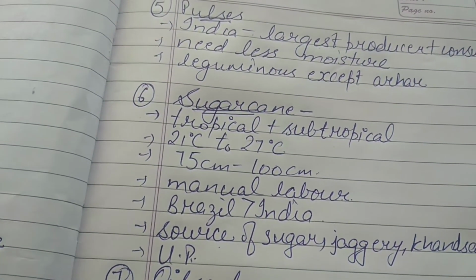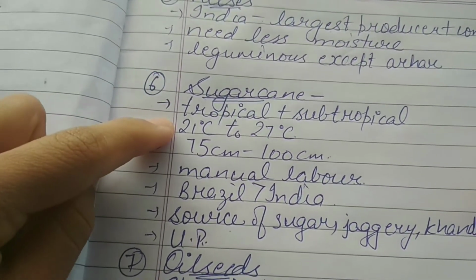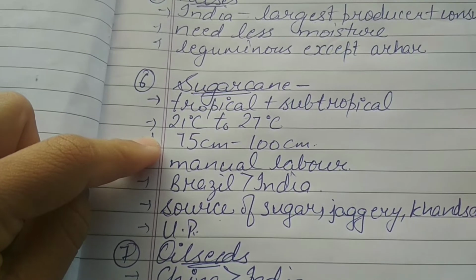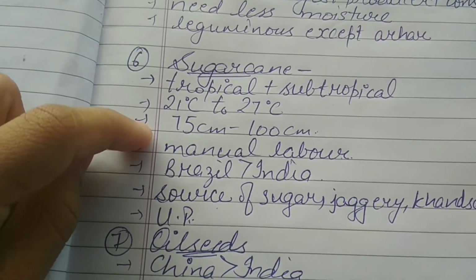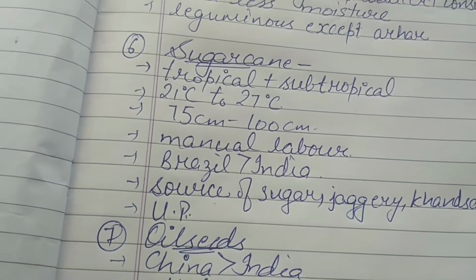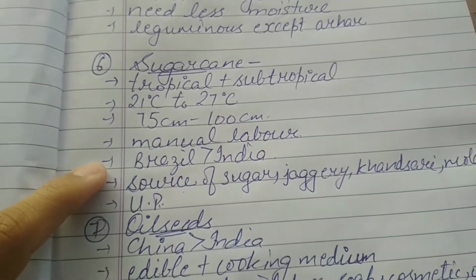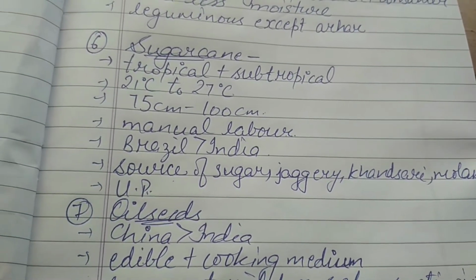Temperature requirement for sugarcane is 21 to 27 degrees Celsius, same as maize. Rainfall is 75 centimeter to 100 centimeter. Sugarcane requires manual labor, and India is the second largest producer of sugarcane after Brazil. It's obvious that sugarcane is a good source of sugar, jaggery, khandsari and molasses. Uttar Pradesh is the largest producer of sugarcane.